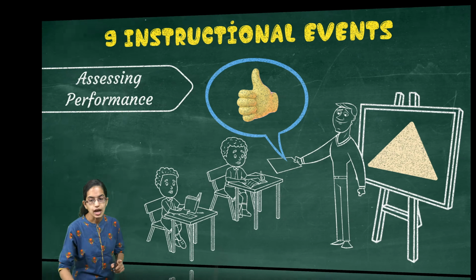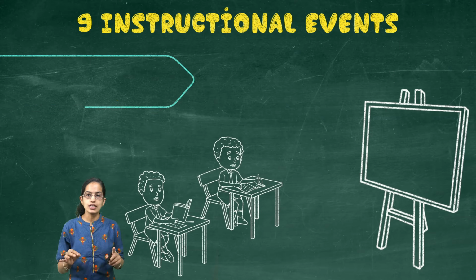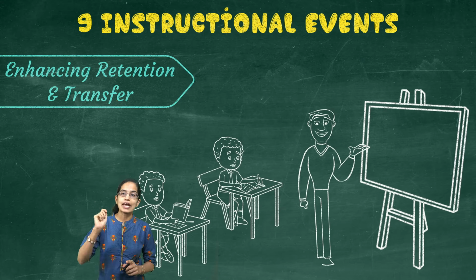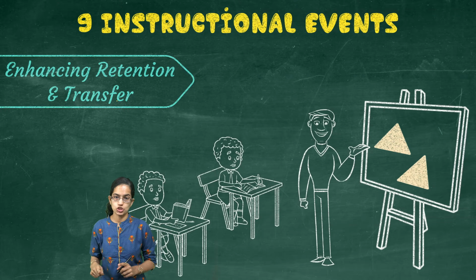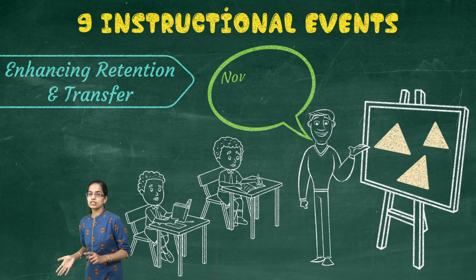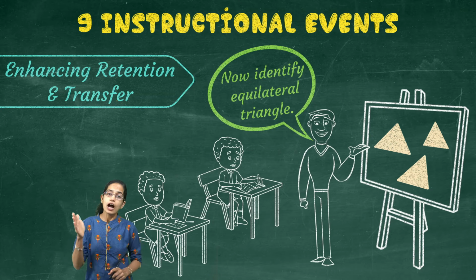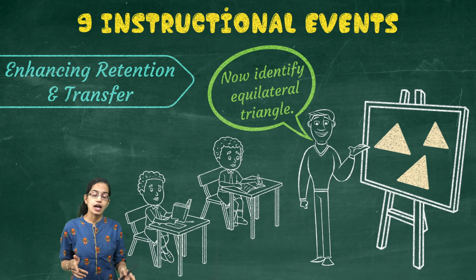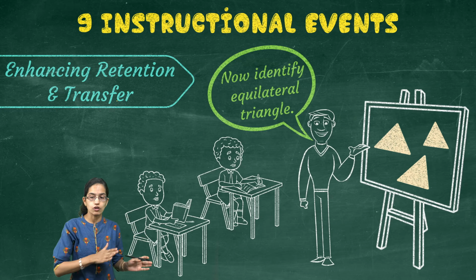And the last stage that we focus on under Gagne's 9 instructional events is how do we enhance the retention. Now we have explained what is a triangle, what is an equilateral triangle, and how we draw it. We asked the students to draw themselves. We checked and evaluated and assessed the copies.